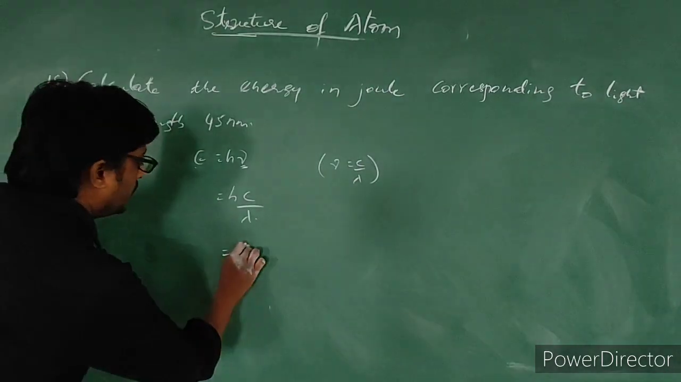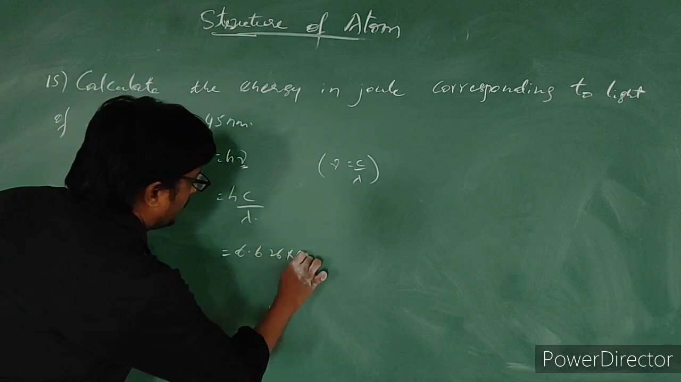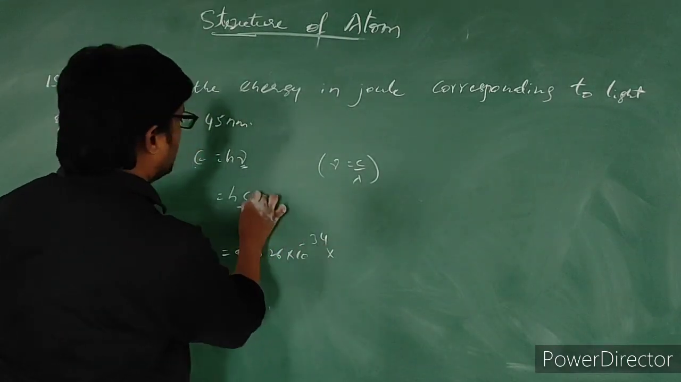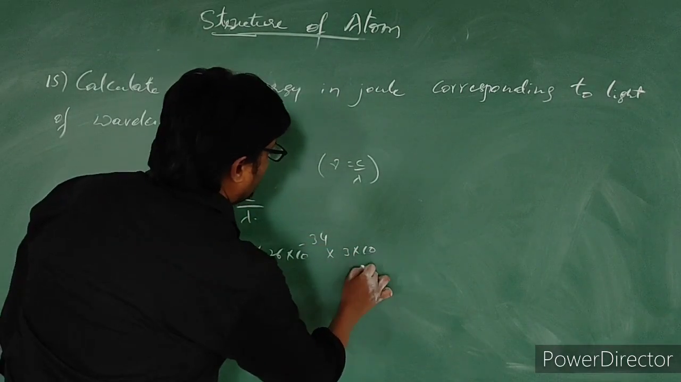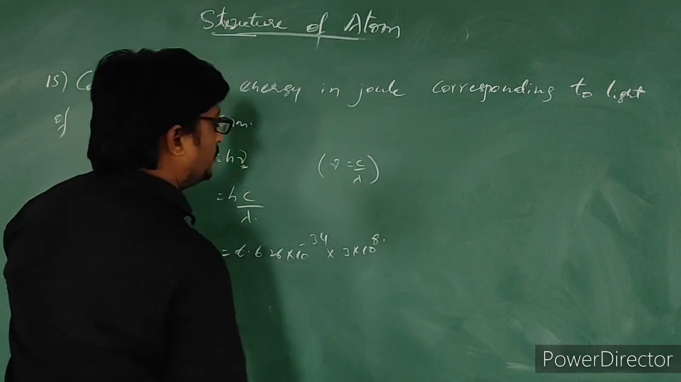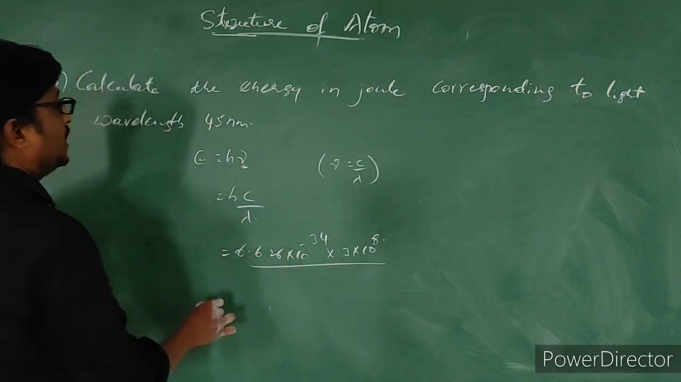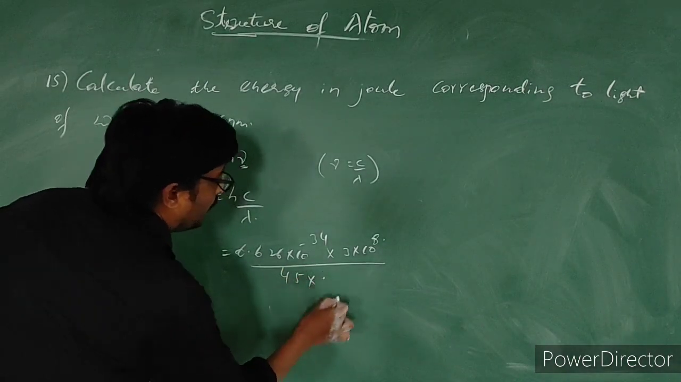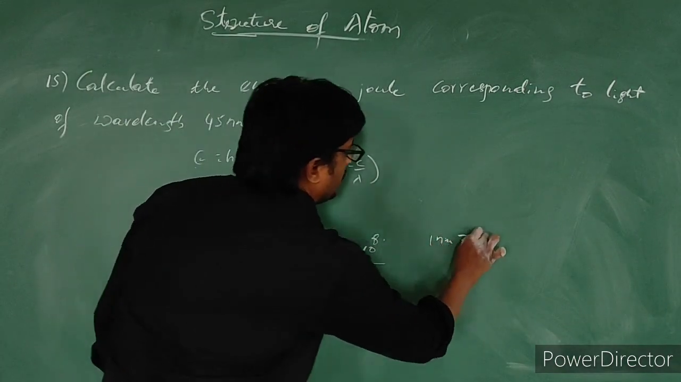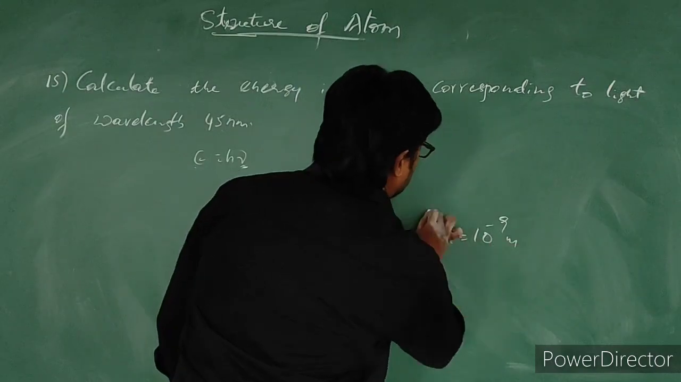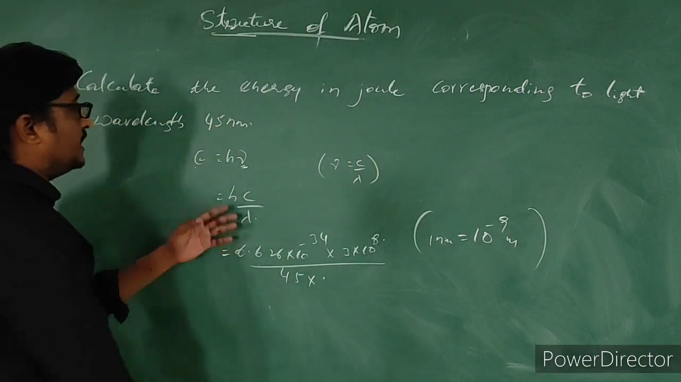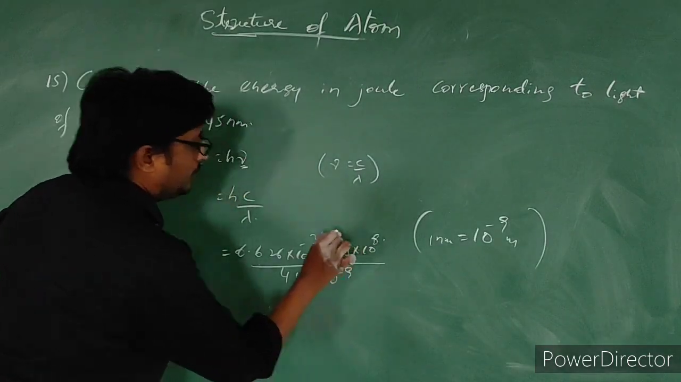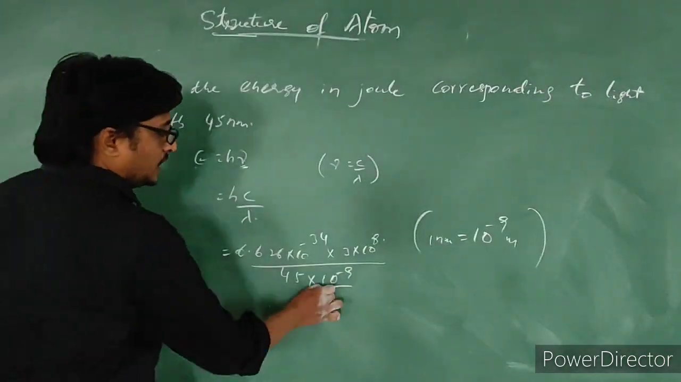What is the value? 6.626 into 10 to the power minus 34 joule seconds, into the velocity of light, 3 into 10 to the power 8 meters per second. Wavelength, how much has he given? 45 nanometers. One nanometer is equal to 10 to the power minus 9 meters. So we need to convert these nanometers into meters: 45 into 10 to the power minus 9.